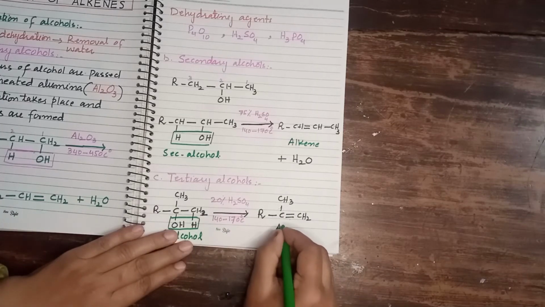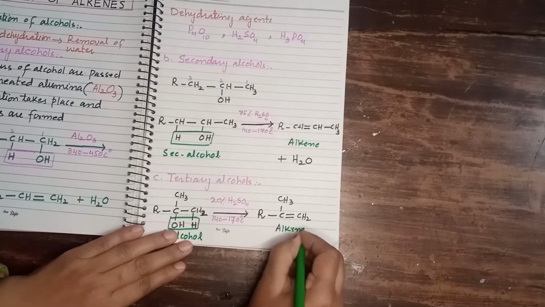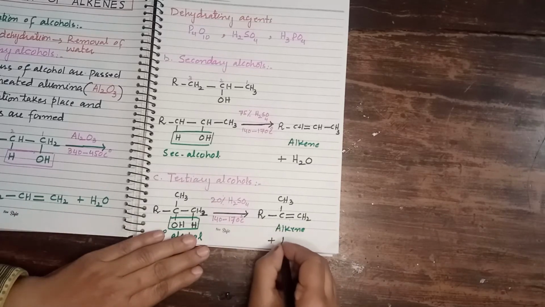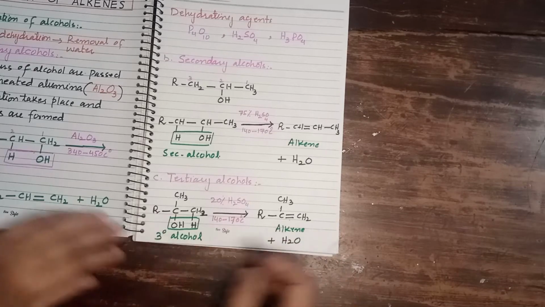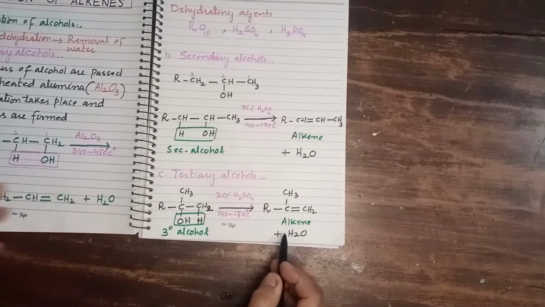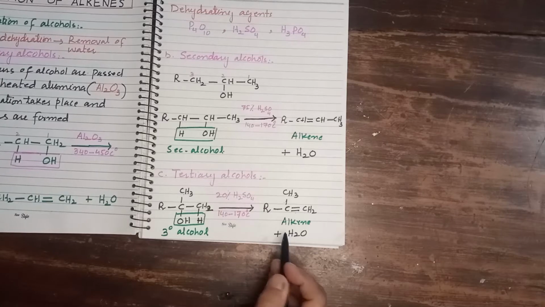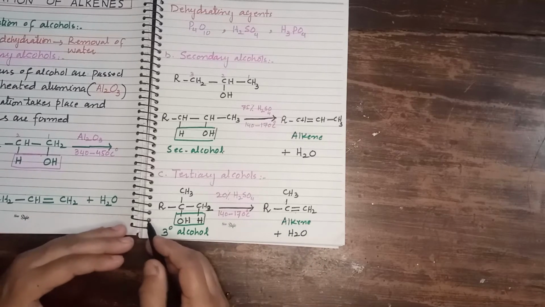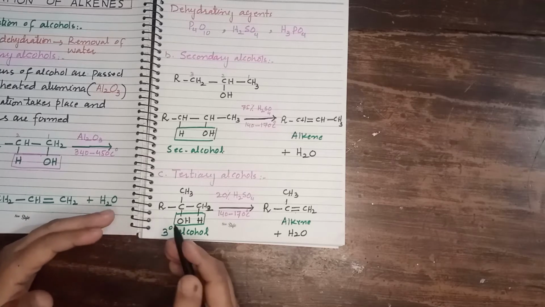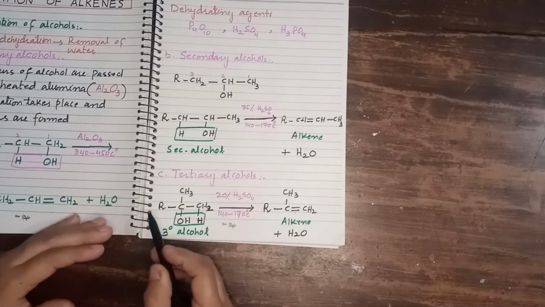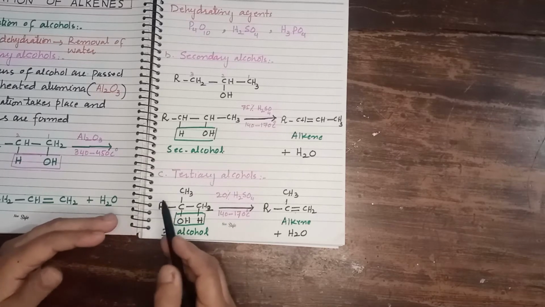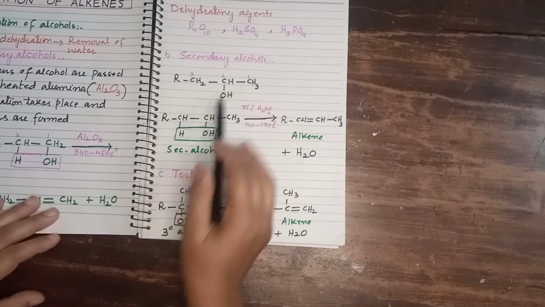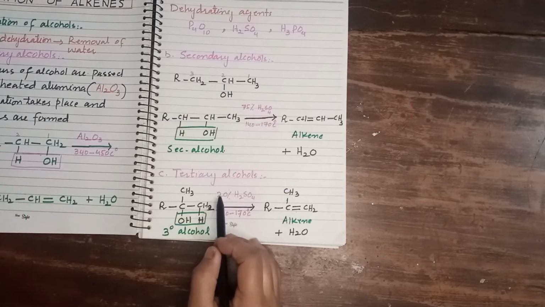Alkene is formed. Besides alkenes, since dehydration takes place, water is removed from the tertiary alcohol. Dear students, we have discussed how we can get alkene molecules by the dehydration of alcohols, right? We have discussed all 3 types of alcohols for the preparation of alkenes, that is primary alcohol, secondary alcohol as well as tertiary alcohols.